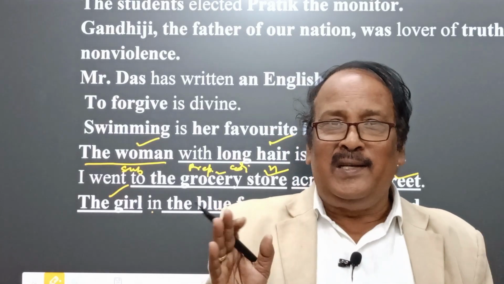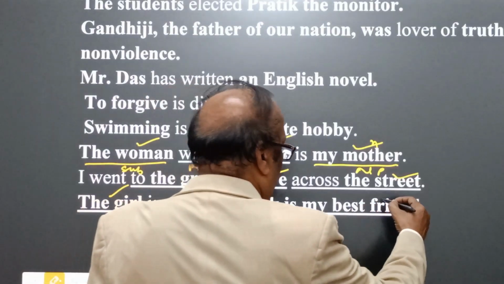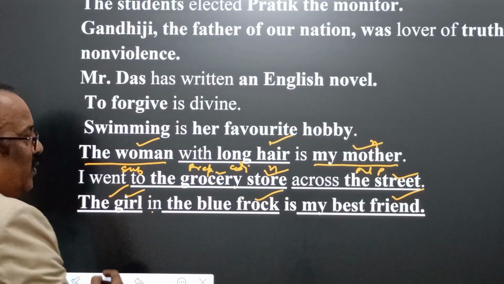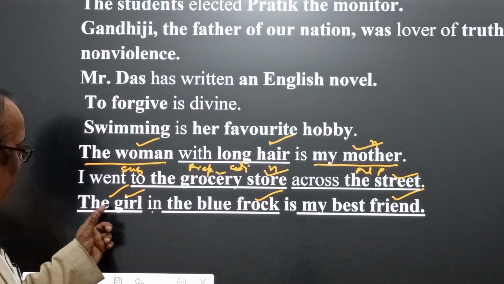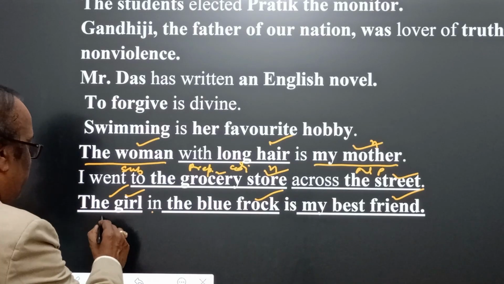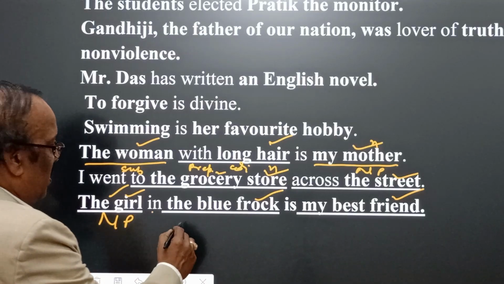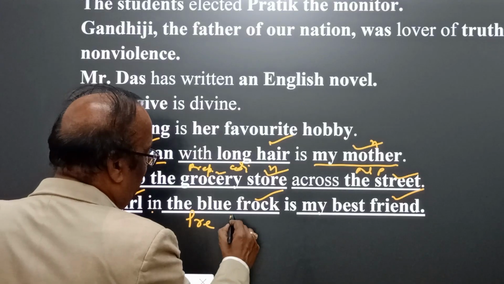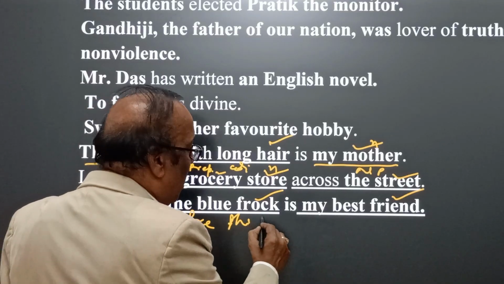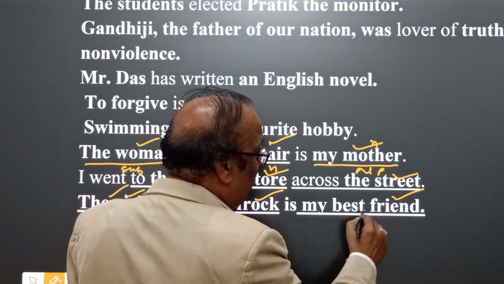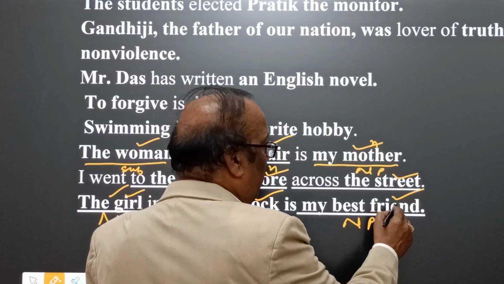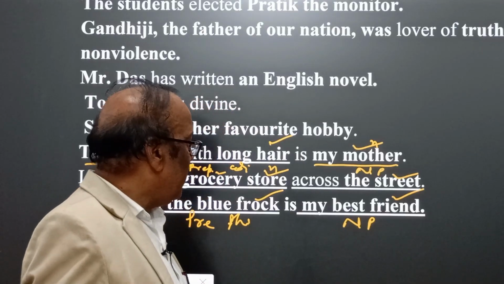So this is a very interesting idea. Here friend, frock and girl are nouns. The girl is a noun phrase, NP, in the blue frock is a prepositional phrase, and my best friend is again a noun phrase, and the head word is friend.